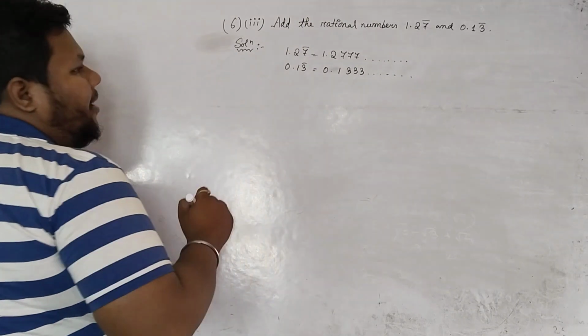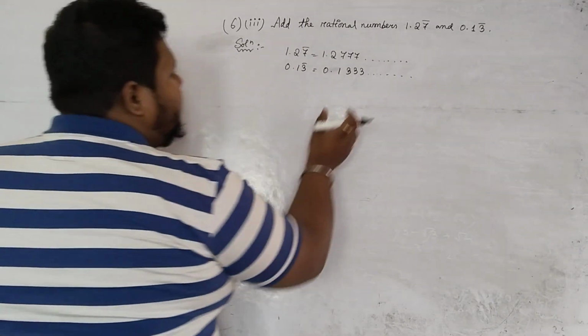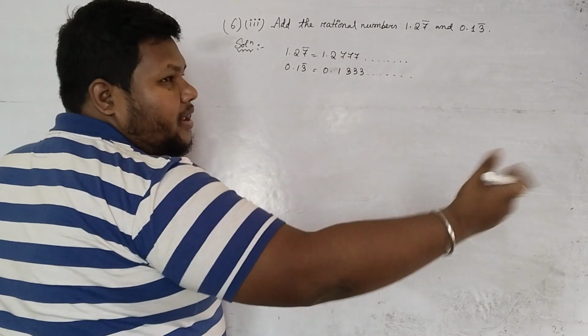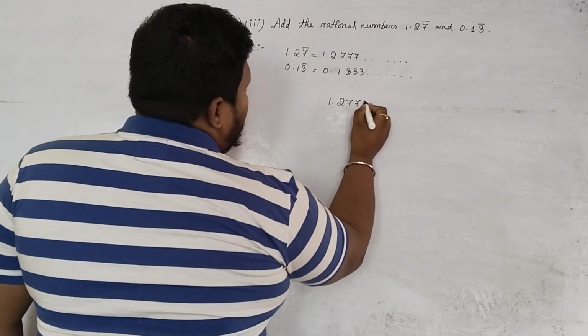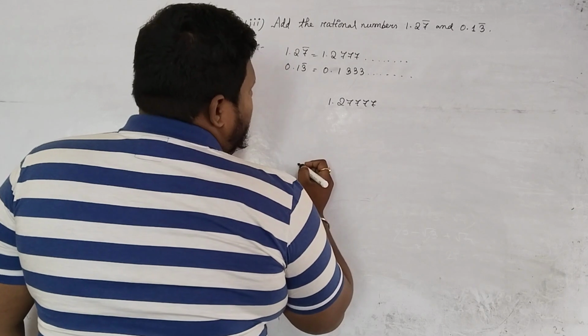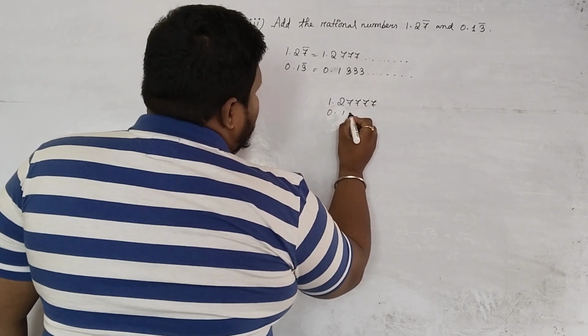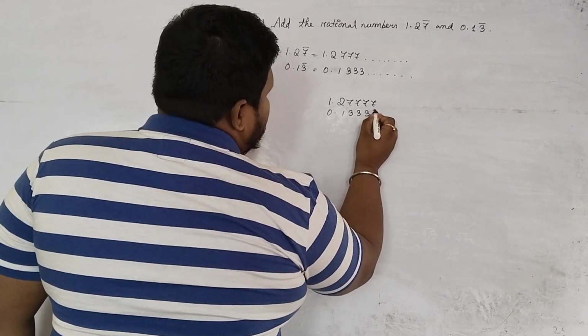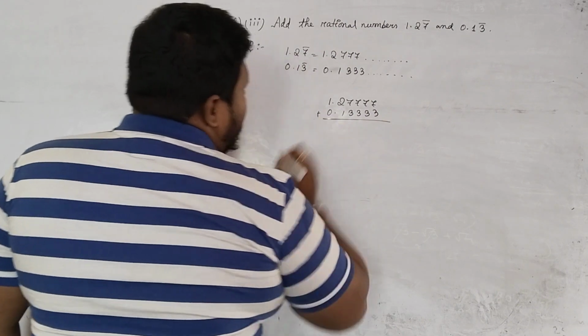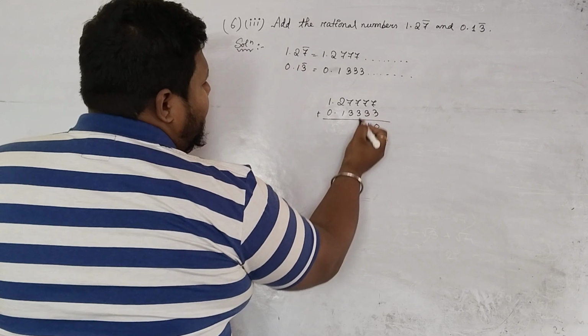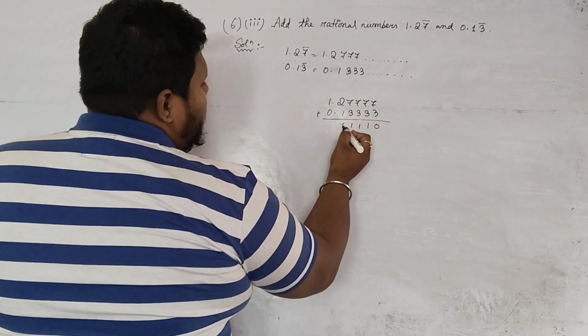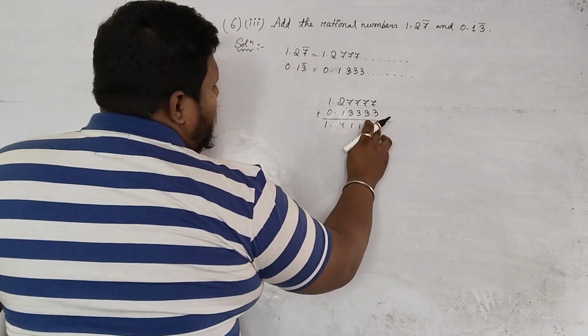Now we have to add them, right? I cannot keep on writing forever, I just need to write a few of them. Suppose I write up to 4 places, and here also, then you see 7 plus 3 is 10, 7 plus 3 is 10, 11, 11, 11, 1.4, 1, 1, 1. Okay.